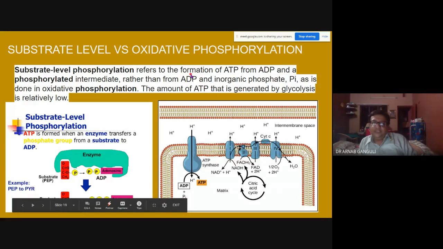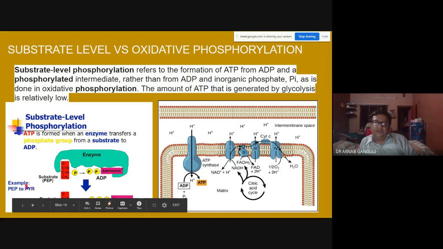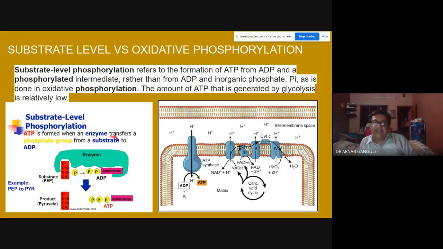Now, two questions. One is what is substrate level phosphorylation, and the other is what is oxidative phosphorylation. Substrate level, for example, is phosphoenol pyruvate to pyruvate formation. ATP is formed when an enzyme transfers the phosphate group from a substrate to ADP.